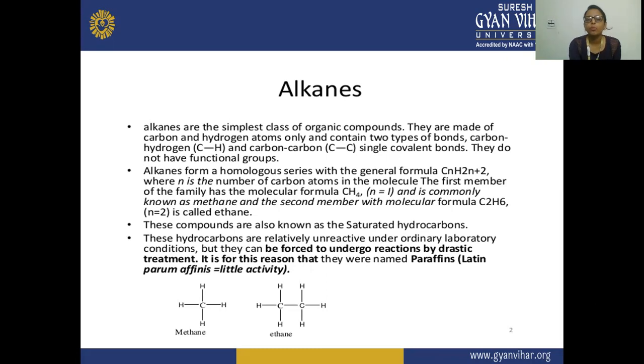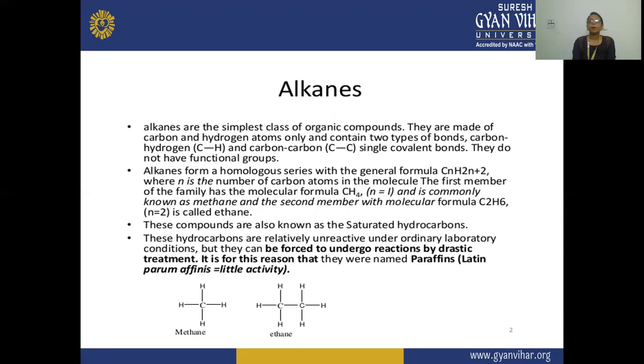Alkanes form a homologous series with the general formula CnH2n+2, where n is the number of carbon atoms in the molecule. The first member of the family has the molecular formula CH4, because if we take n equals 1 in the general formula, we get C1 and H2+2, so H equals 4.